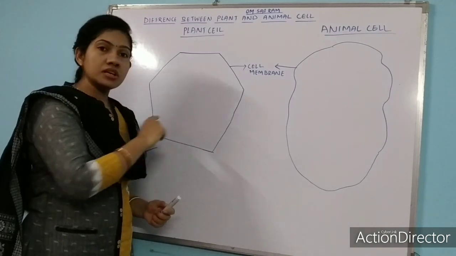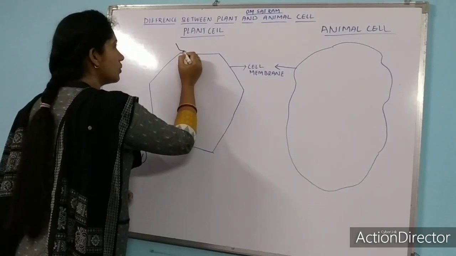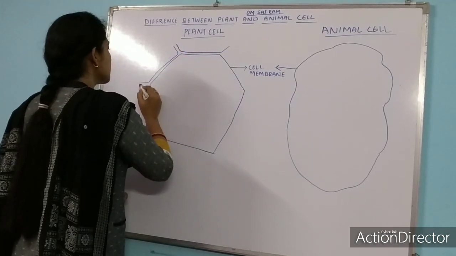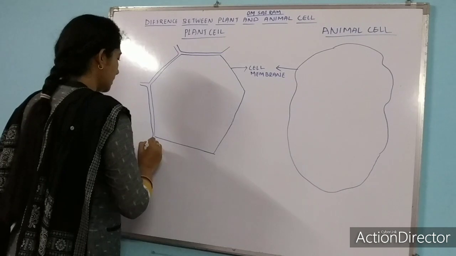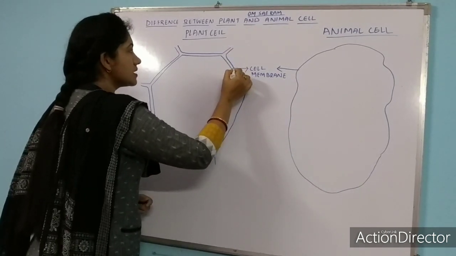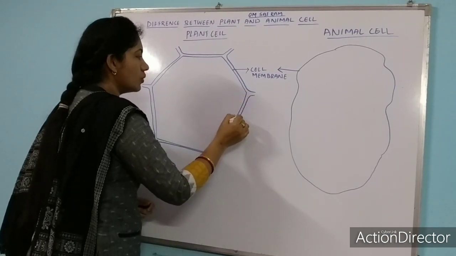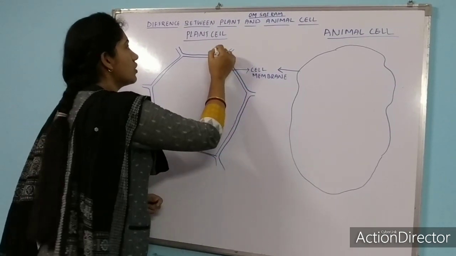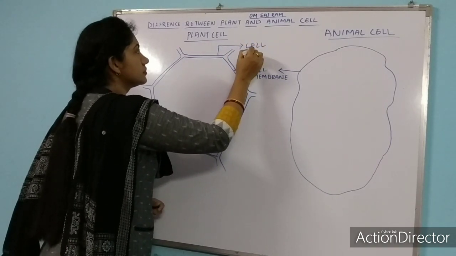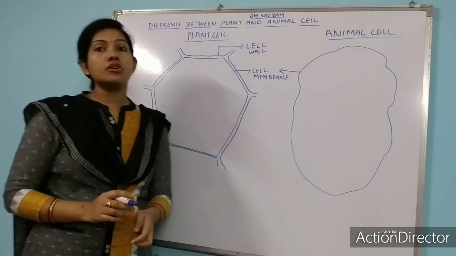But in addition to cell membrane, plant cell contains another layer over the cell membrane. We call it cell wall. But animal cells do not have a cell wall.